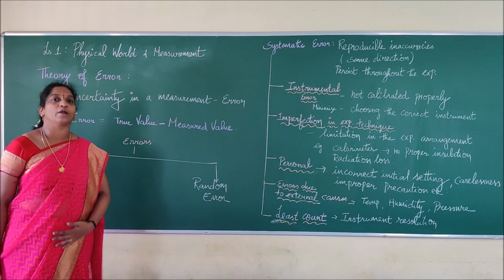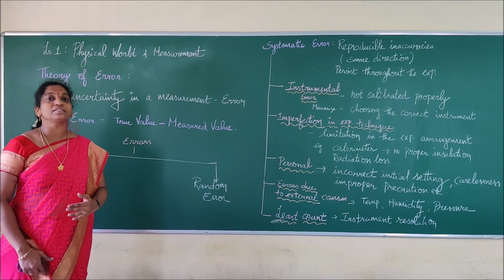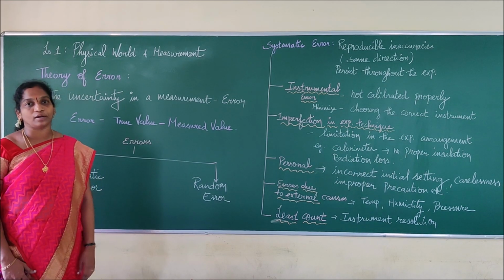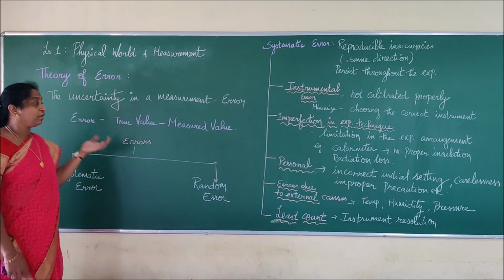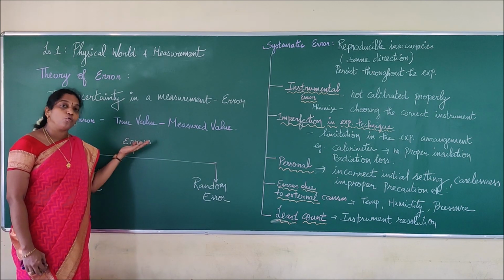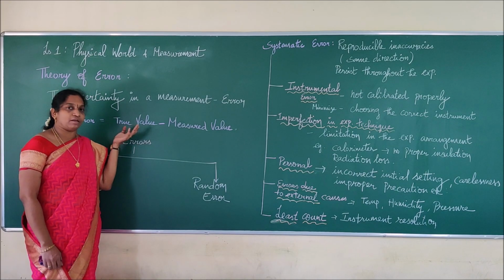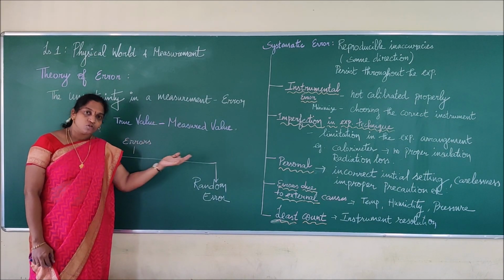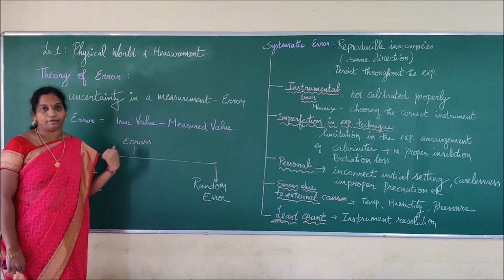We call it error. So there is some uncertainty. Uncertainty in measurement is called error. So we write the equation: error will be equal to true value minus measured value. For example, the true value is 10, I am measuring it to be 9, so 10 minus 9 is 1. That one value is said to be an error.